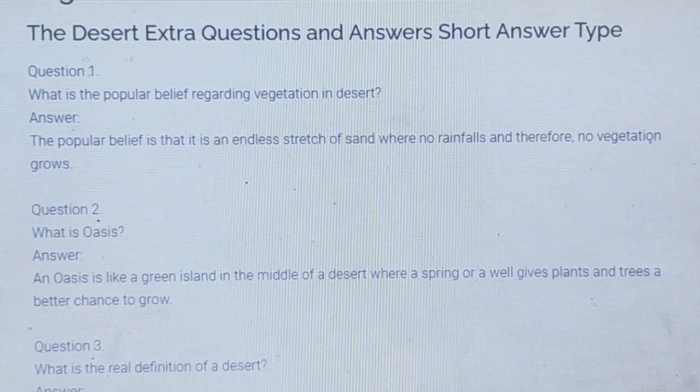What is the popular belief regarding vegetation in desert? The popular belief is that it is an endless stretch of sand where no rain falls, therefore, no vegetation grows. What is an oasis? An oasis is like a green island in the middle of the desert where spring or well gives plants and trees a better chance to grow.